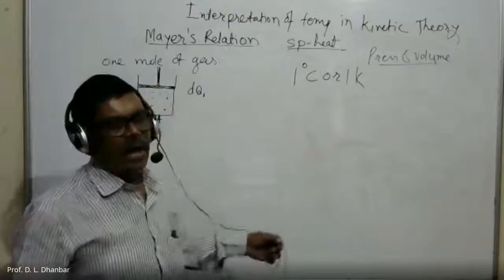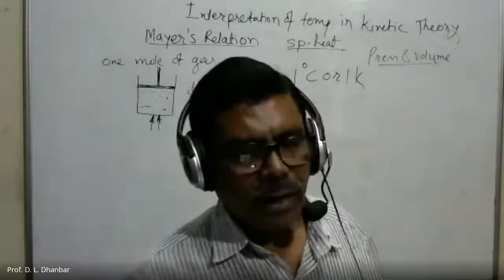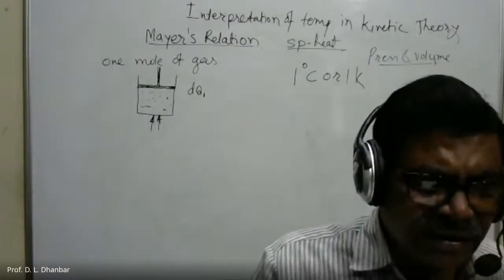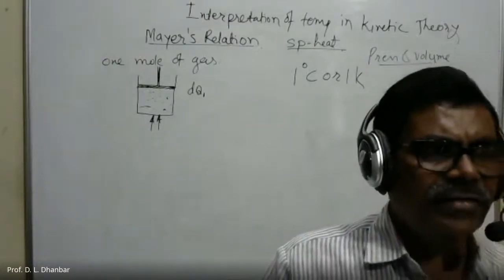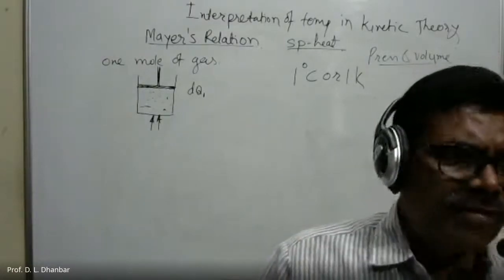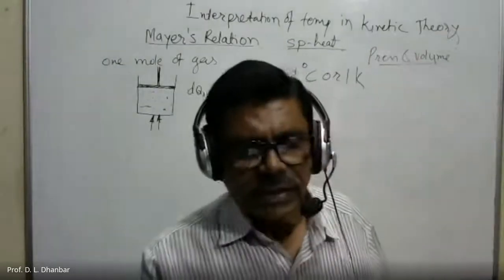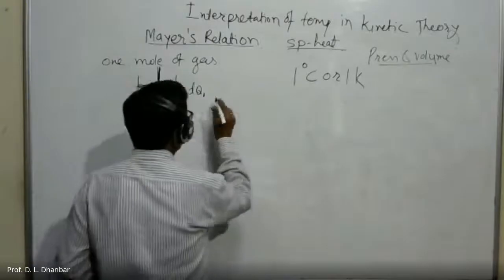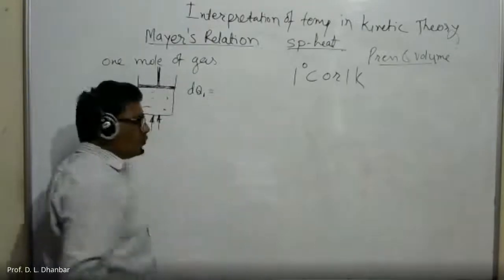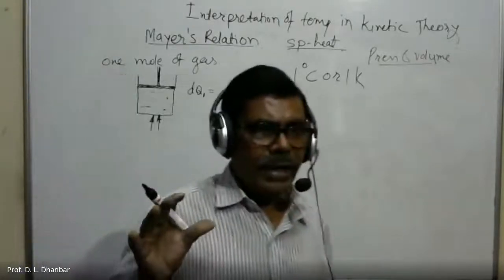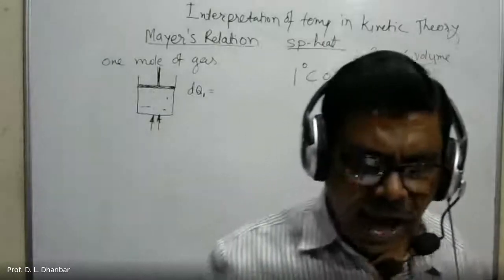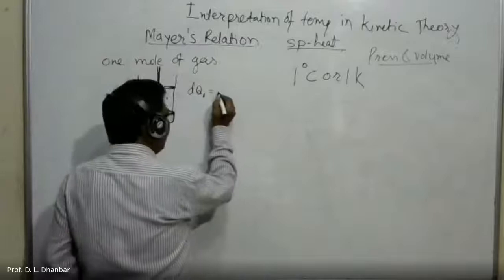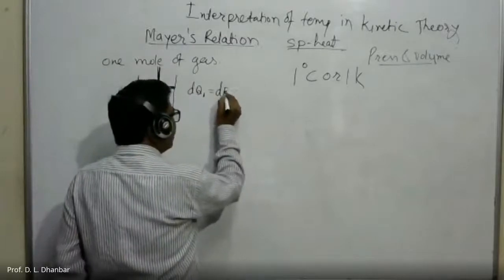We denote it by dq1. So dq1 is the increase in the internal energy of the molecules. And our aim is to find out the quantity of internal energy that has increased. Actually, as it is the internal energy, we denote it by dE.